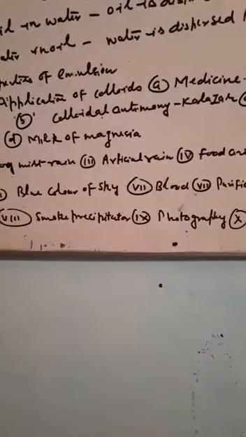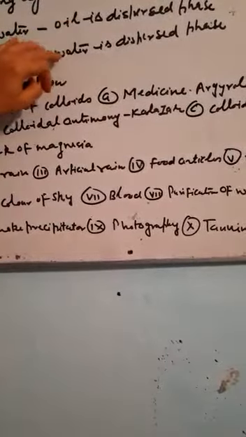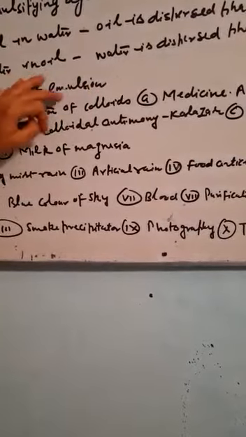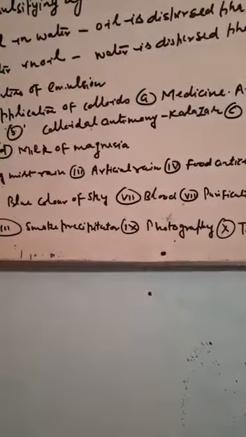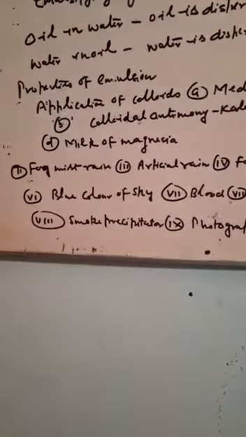If dye is added and the whole background becomes colored, then this is oil in water type emulsion. And if only a small quantity of the substance becomes colored, then it is water in oil type emulsion. Now there are a large number of applications of colloids.